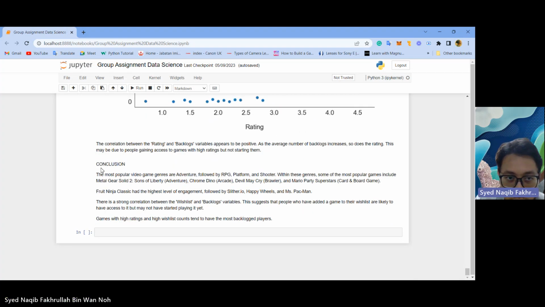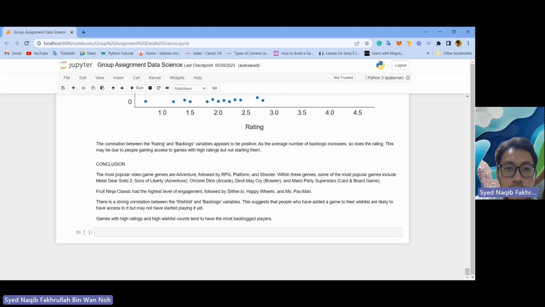Finally, conclusions. The most popular video game genres are adventure, followed by RPG, platform and shooter. With these genres, some of the most popular games include Metal Gear Solid, Chrome Dino, Devil May Cry, Mario Party Superstars. Fruit Ninja Classic had the highest level of engagement, followed by Sleeper, Hot Wheels, and Miss Batman.